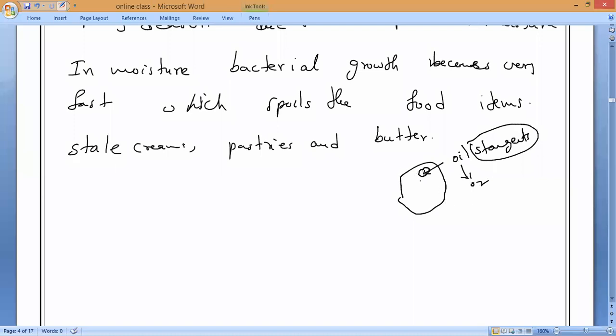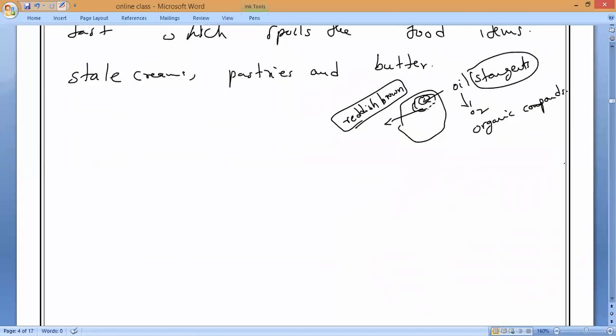How can I notice it, sir? That area will turn reddish brown in color. So it is indicating that some kind of organic compounds are forming. By the time you try to eat, you can feel a bad smell, and the taste will also change.